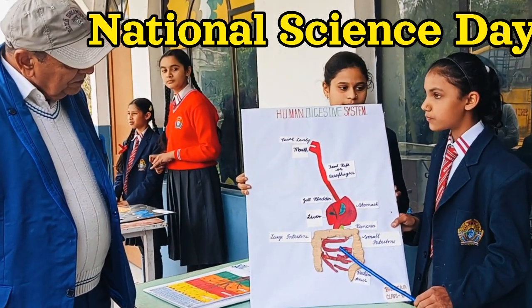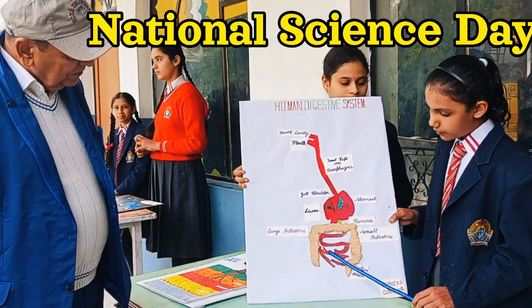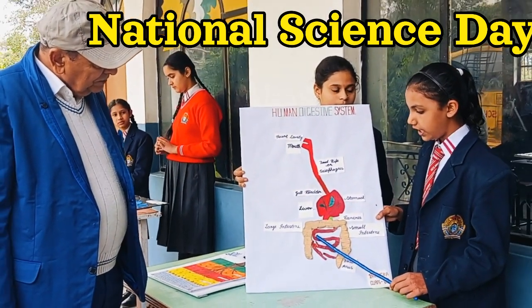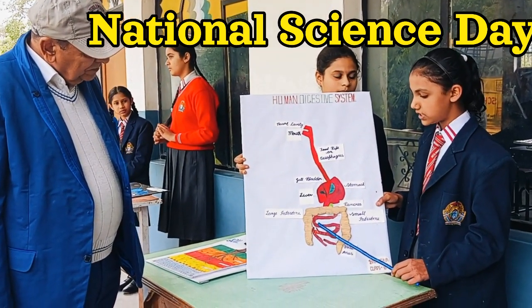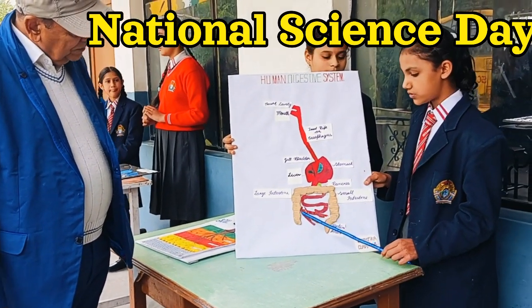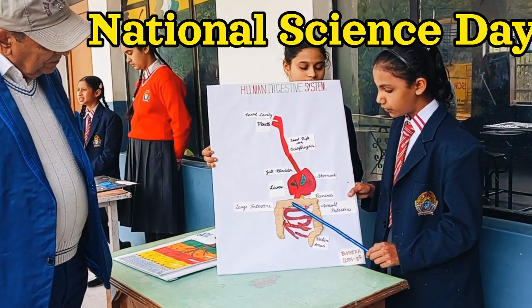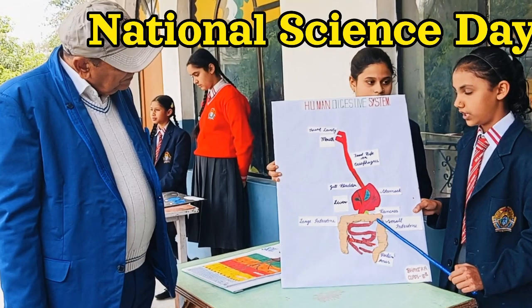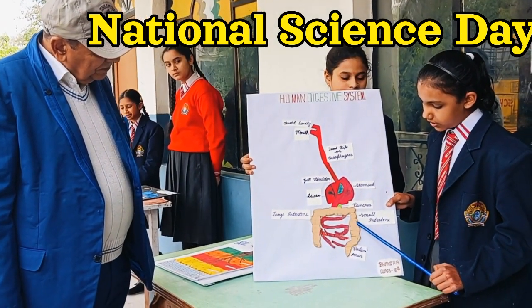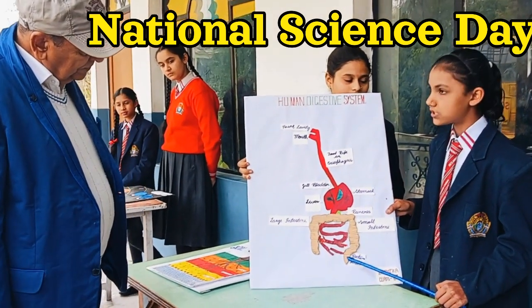Then the food passes to the small intestine as a semi-solid fluid called chyme. Then the absorption of nutrients takes place in the small intestine. Assimilation is a part of this in which digested and absorbed food is taken to different parts of the body by the blood vessels. Then the undigested food goes to the large intestine, where salts and water get absorbed. This converts the undigested food into semi-solid feces. Then the removal of waste products from the body through the rectum and anus is known as egestion.